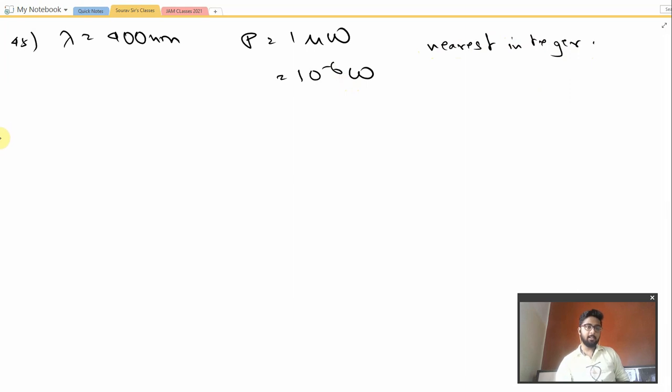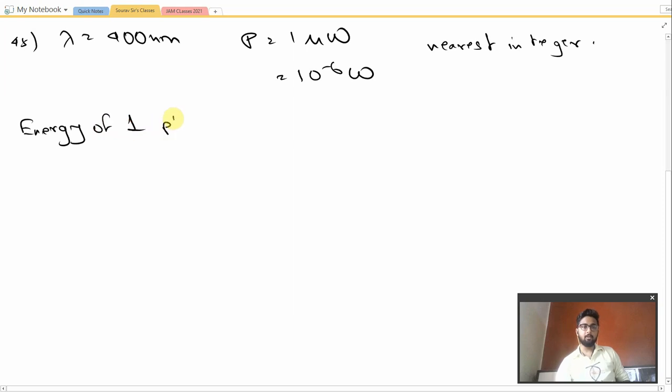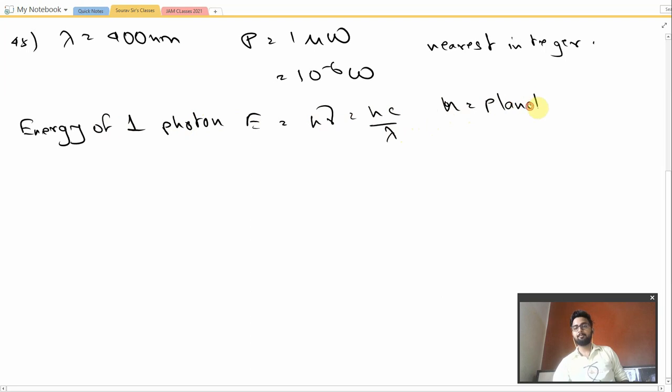So let us firstly calculate the energy of one photon. Energy of one photon, E is equal to h nu, which is equal to hc by lambda. Here h is the Planck's constant, c is the speed of light, and lambda is the wavelength, which is already given in the question, that is 400 nanometer.